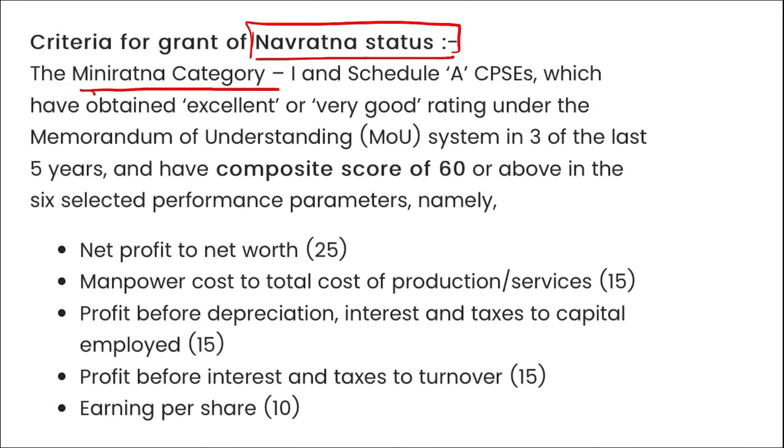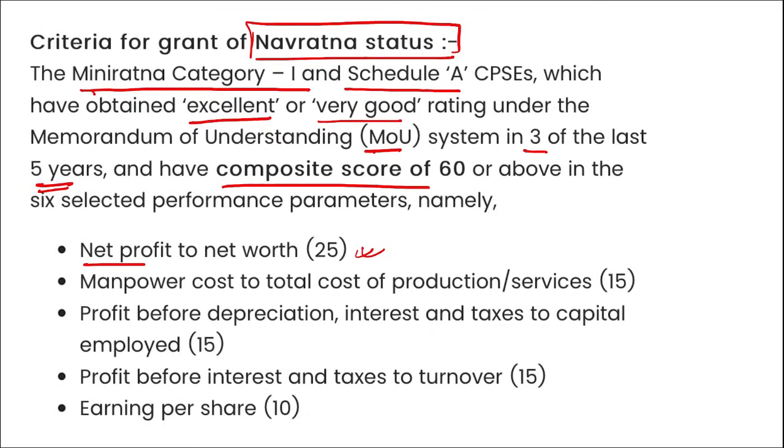So this Mini Ratna Category 1 and Schedule A CPSEs which have obtained the excellent or very good rating under the MOU system in 3 of the last 5 years and have a composite score of 60 or above in the 6 selected performance parameters. These are the parameters: net profit to net worth of 25, right? Then